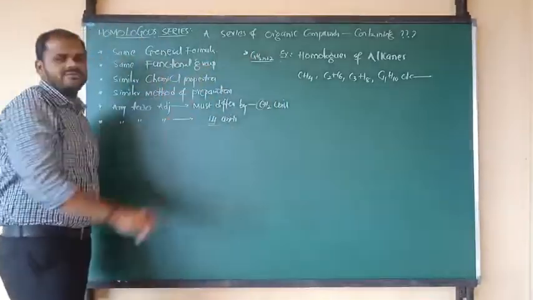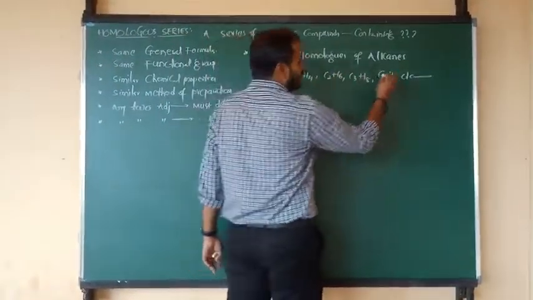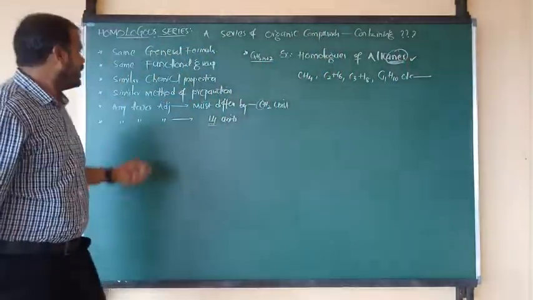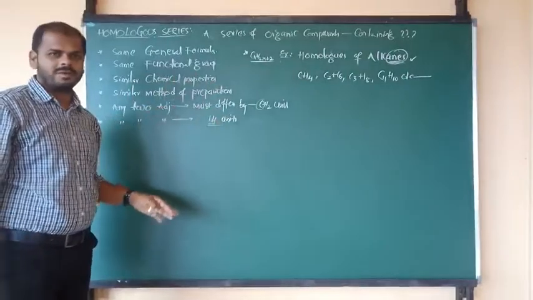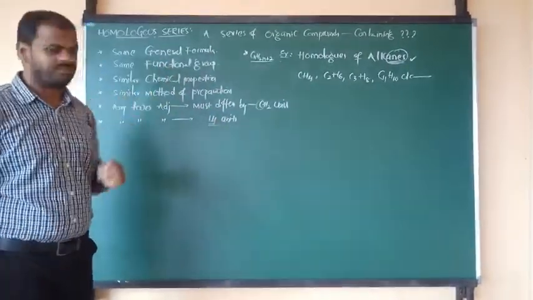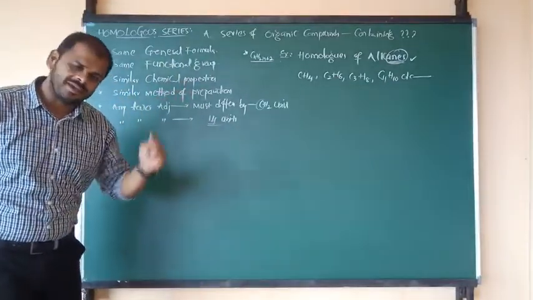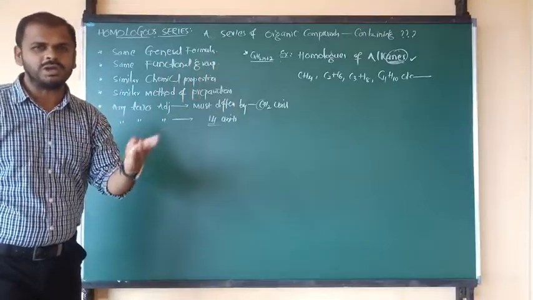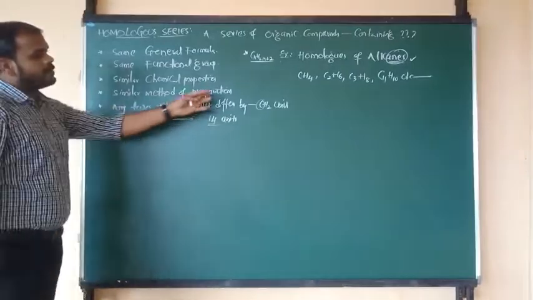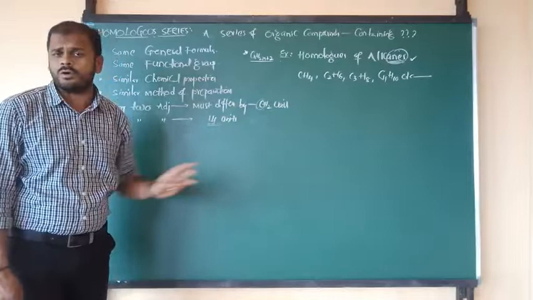And all of them have the same functional group. The functional group is nothing but methane, ethane, propane, butane, means the functional group is nothing but N, that is common in all. Next, they have similar chemical properties, because chemical properties always depend upon the functional groups. And also they can be prepared by similar methods of preparation. In PUC regular classes, I am going to tell you what the methods are. And between any two compounds, the gap is CH2. Gap CH2 means the gap should be 14 units, 100%. If you want, you can count.